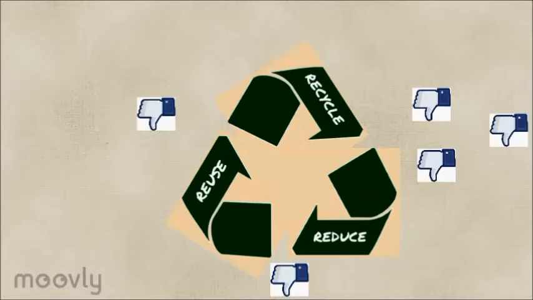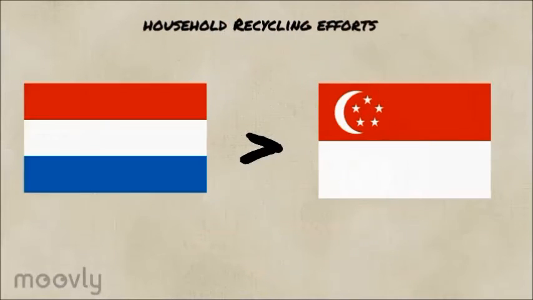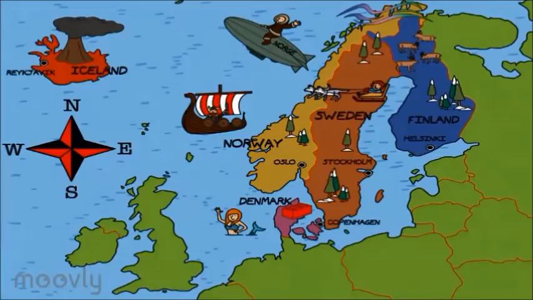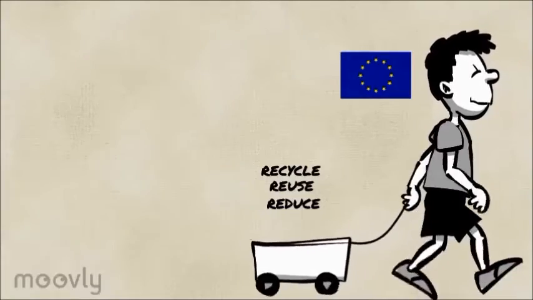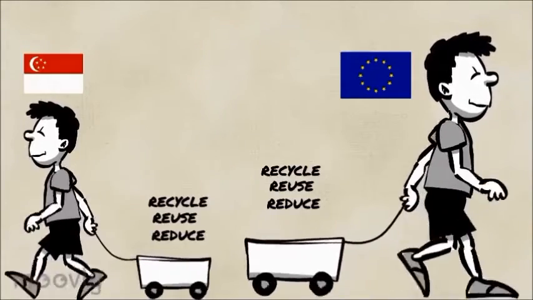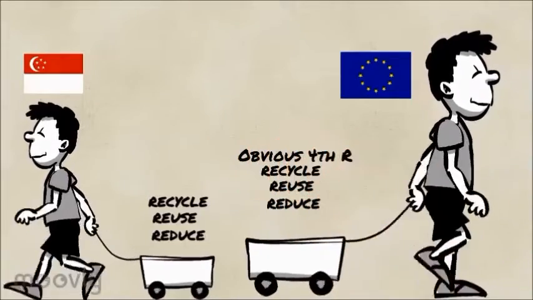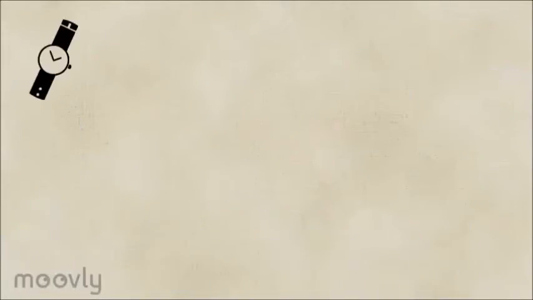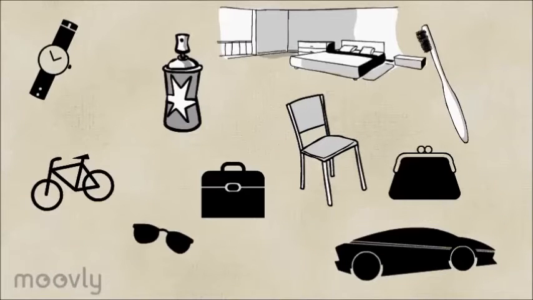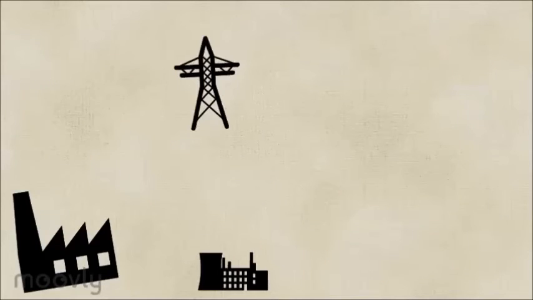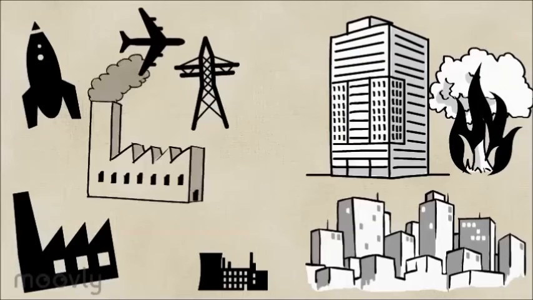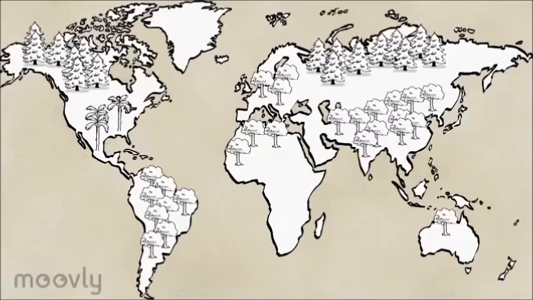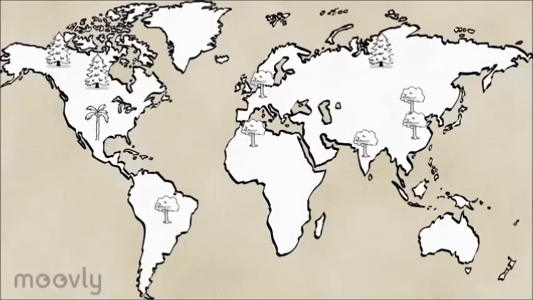But we aren't doing enough. Other countries in the EU are doing much better in the aspect of the 3 R's, like the Scandinavian countries. In addition, unlike the experiences of our EU counterparts, Singapore is completely missing the 4th R, which is one of the keystones in the shift to a circular economy: redesign. We need to change the way we make our existing products and business models such that they don't rely on the constant disposing of goods, reducing the waste generated, and more importantly, the loss of finite non-renewable resources, which threatens environmental sustainability.